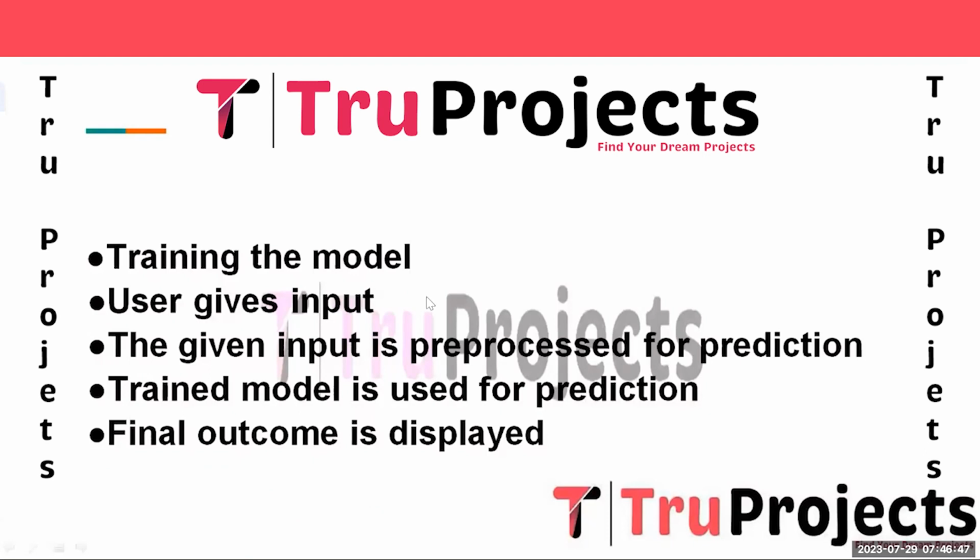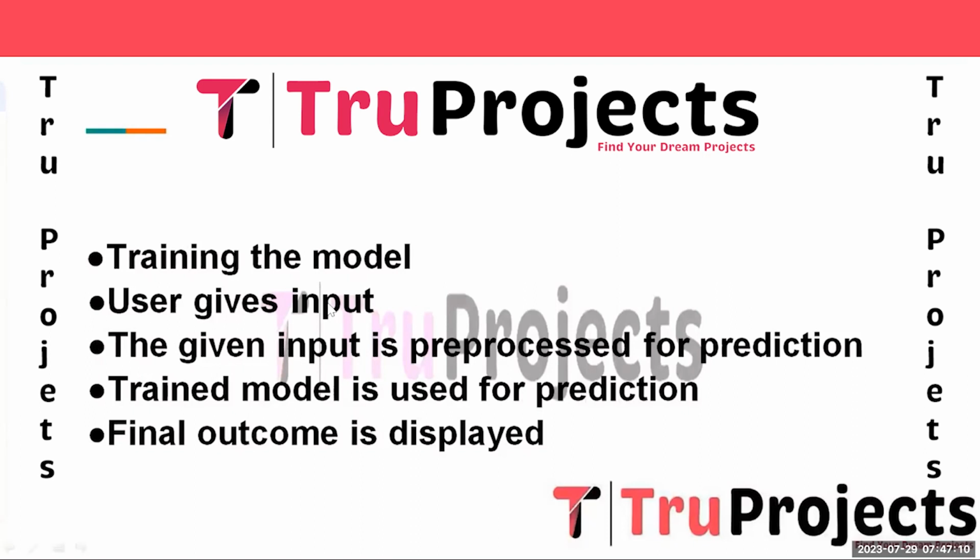And the next step is training the model. During this phase, the LSTM model is trained using the pre-processed training dataset. The model learns to associate the word sequences with the corresponding emotion labels, optimizing its parameters through backpropagation and gradient descent. The training process continues for several epochs until the model achieves a satisfactory level of accuracy.